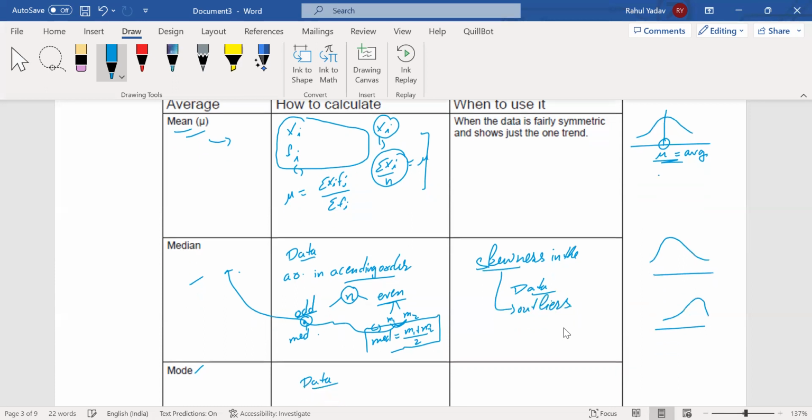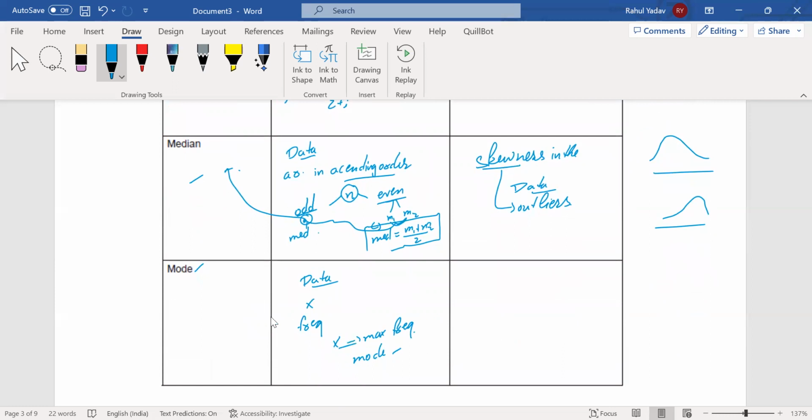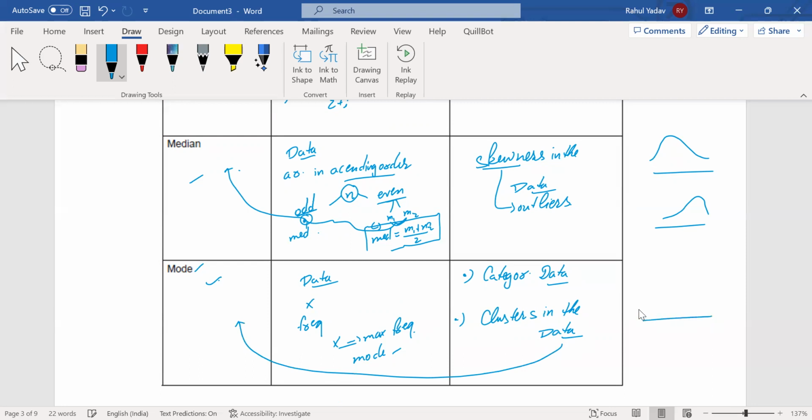Okay, great. Then we go for the mode term. So when do we use the mode? Technically, first, as we have read in this particular video, if we have categorical data, in that condition we go for the mode as the average for the data. Or whenever there are two or more clusters in the data, then also we go for the mode, like the example of our swimming classes.